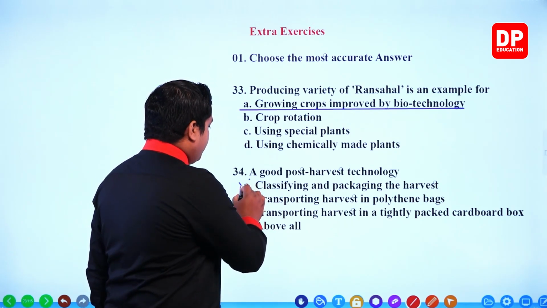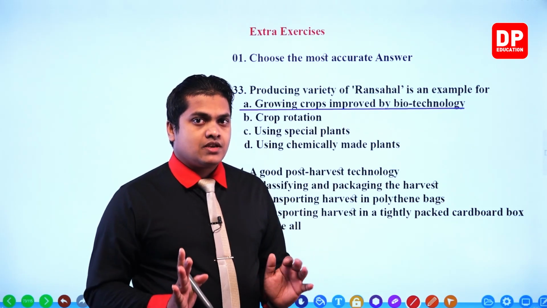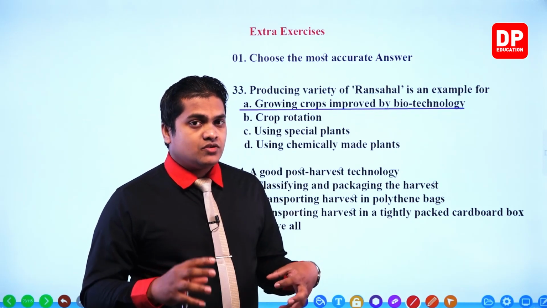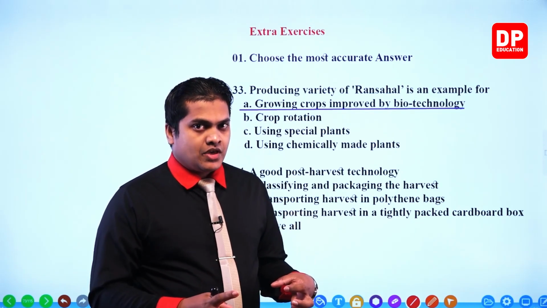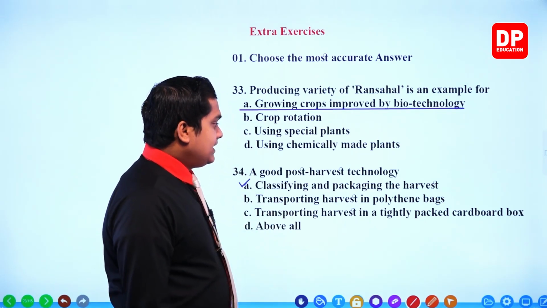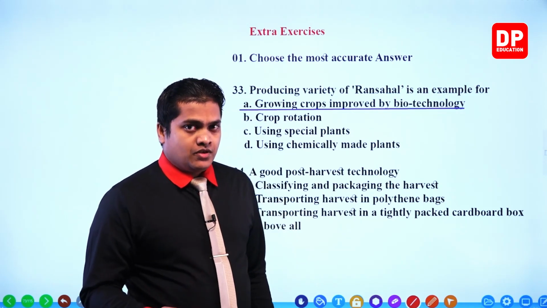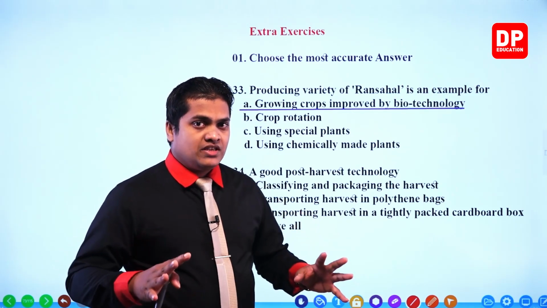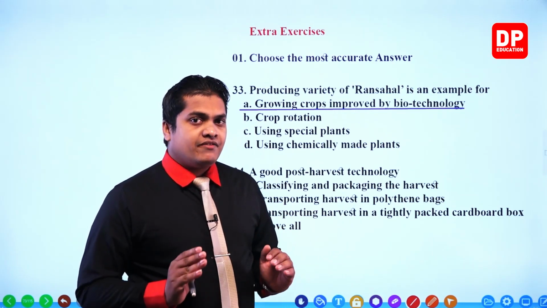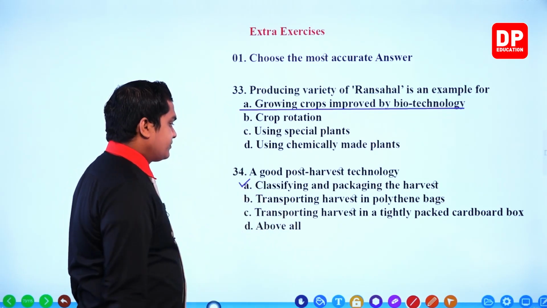It's a good one because that way we can separate the larger ones from the smaller ones, and the quality ones from those that are not of that quality. The other thing is packaging the harvest. Of course, we need to package it, because we are going to transport these things to a different location. So this is correct for sure.